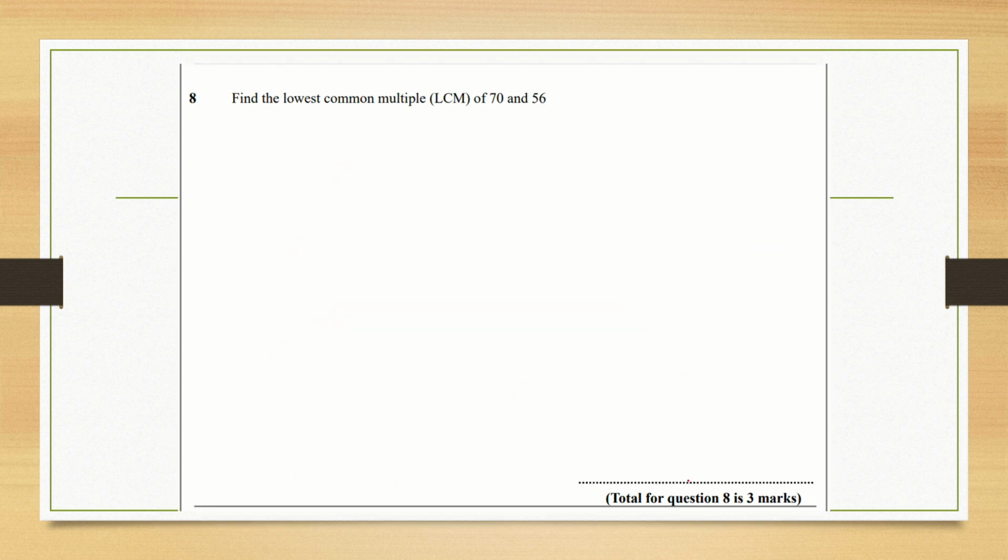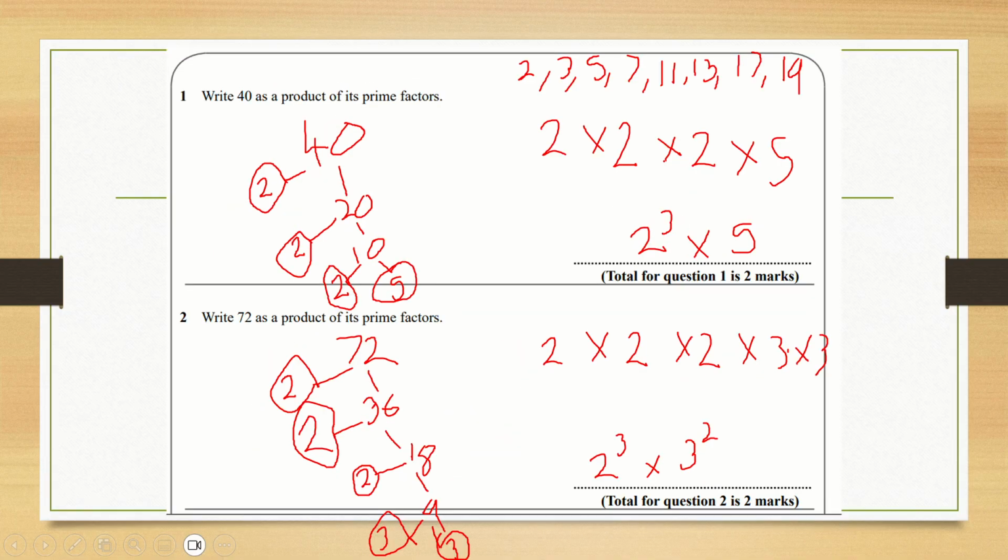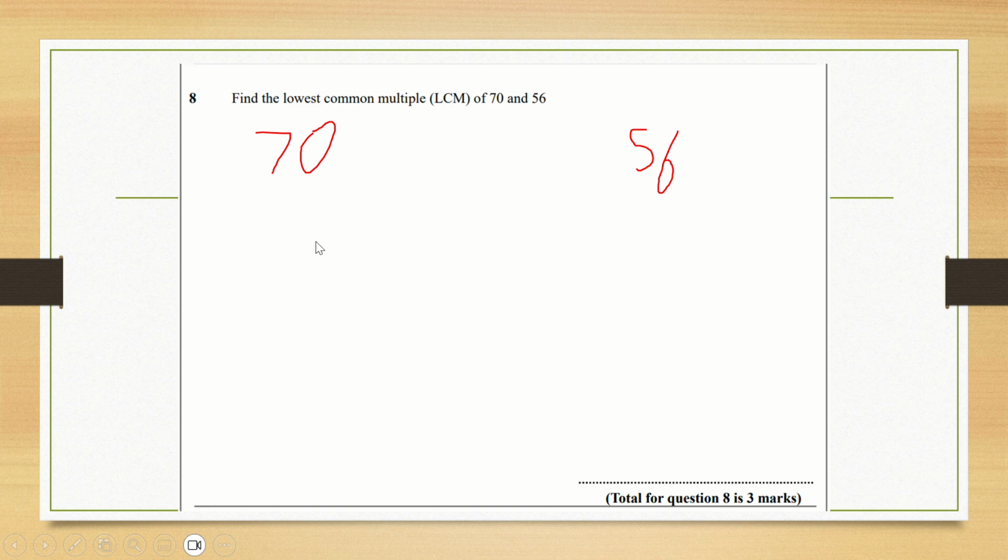Now this question asks you to find the lowest common multiple of 70 and 56. So we're just going to start exactly the same way as we did before. And again, let's go back to the first page. You want to find your prime factors of 70 and 56 in the same way that we did here. So you're going to draw your tree diagrams out.